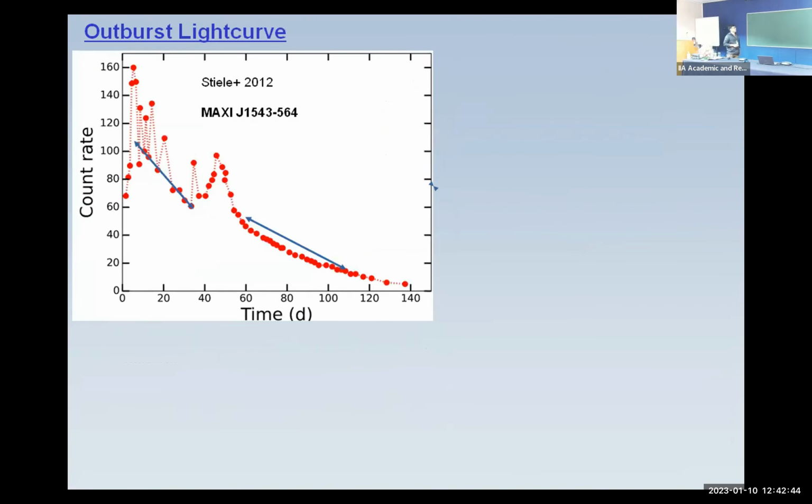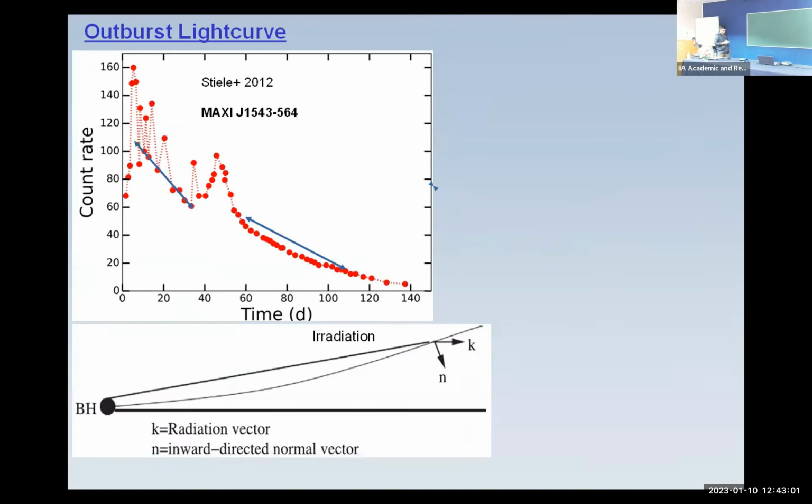So what do we see in an outbursting light curve? Once matter accumulates at the outer boundary, a flare starts. This is the flaring point, and then matter starts accreting onto the central black hole. Its count rate goes down as the accumulated matter is accreted by the black hole, but the companion is supplying again, so when it reaches its critical value, it again produces a flare, and again we can see this decaying light curve. This type of light curve can be explained by the irradiation mechanism.